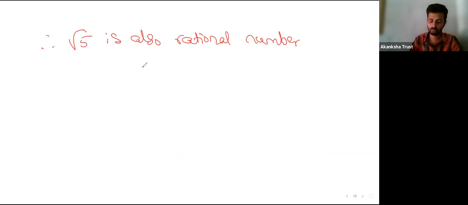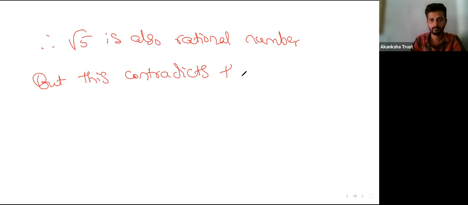So as root 5 also becomes a rational number, this fact contradicts the fact that root 5 is irrational.